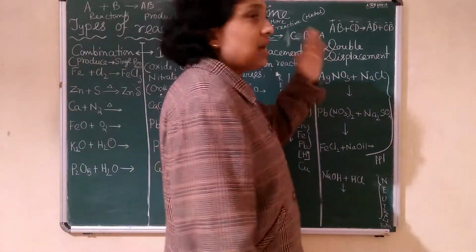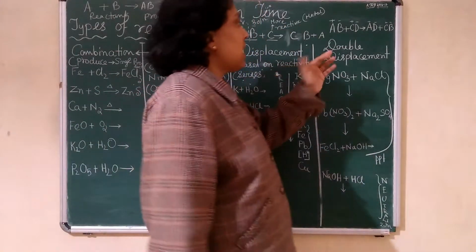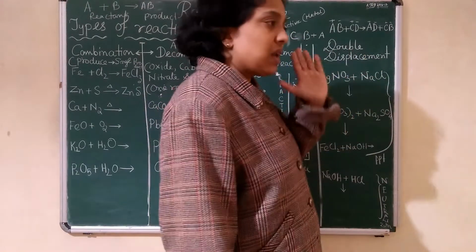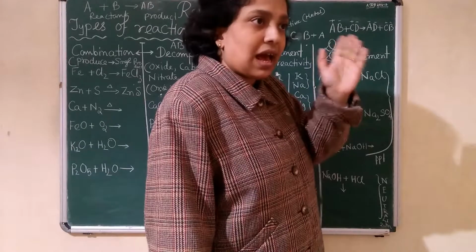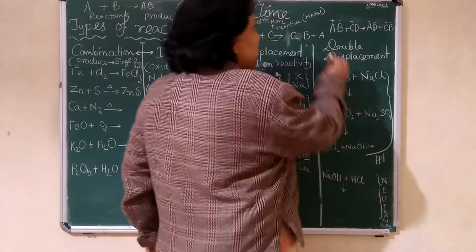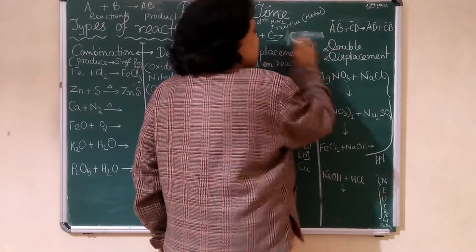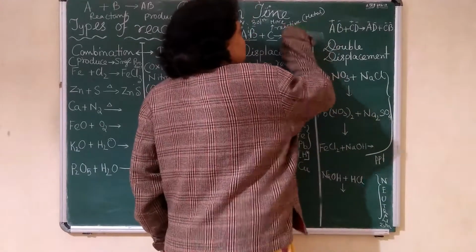In short, I am telling you how to classify the reaction. Double displacement: here both exchange anion and cation. I have written it, you can see A plus.